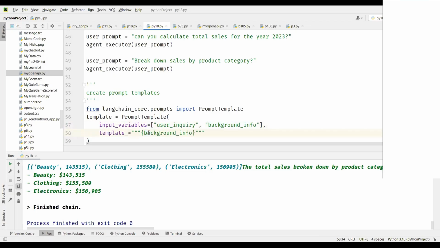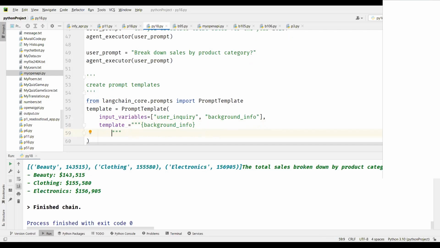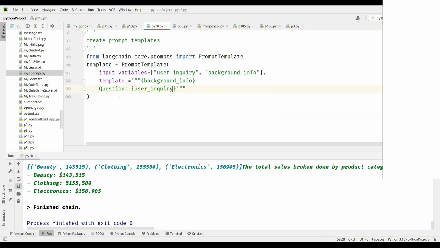So background info is given once. You don't type the background info again and again. Followed by a space, or we can even give it in the next line. So let's say I give it in the next line. Here I'm going to say question. This will be added as it is, followed by user query. User inquiry is what we will be changing every time. Done. So this is the template.